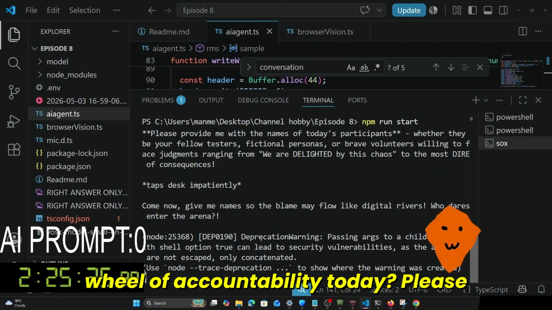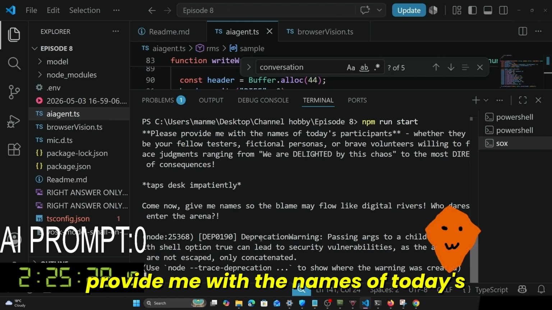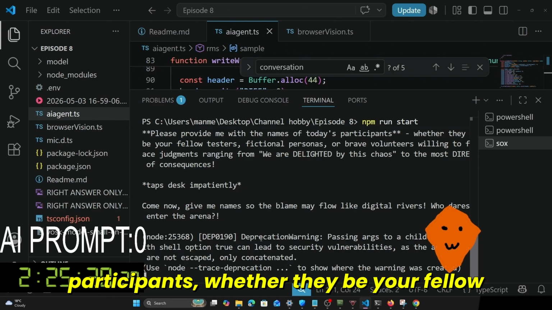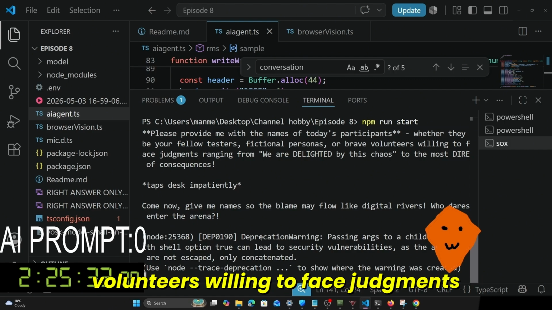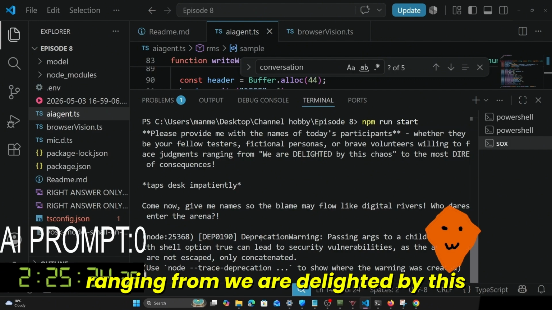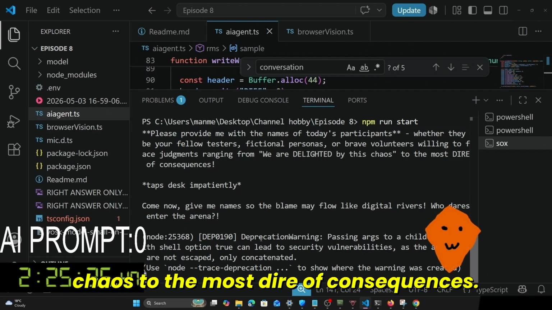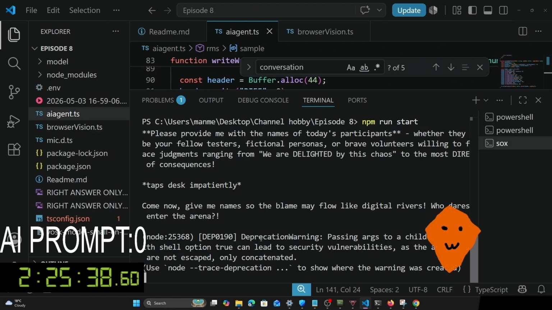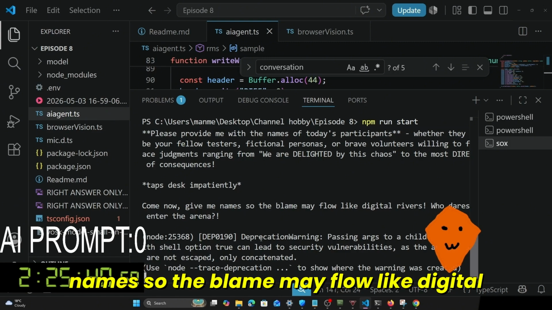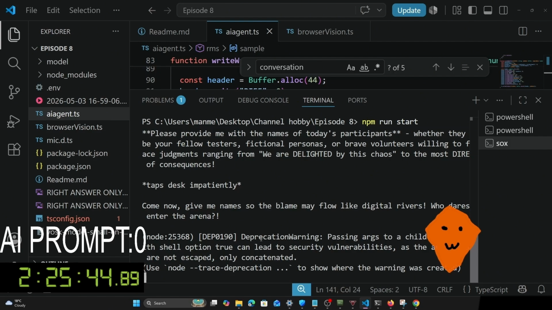But we need our contestants first. Who shall face the wheel of accountability today? Please provide me with the names of today's participants, whether they be your fellow testers, fictional personas, or brave volunteers willing to face judgments ranging from "we are delighted by this chaos" to the most dire of consequences. Taps desk impatiently. Come now, give me names so the blame may flow like digital rivers. Who dares enter the arena?